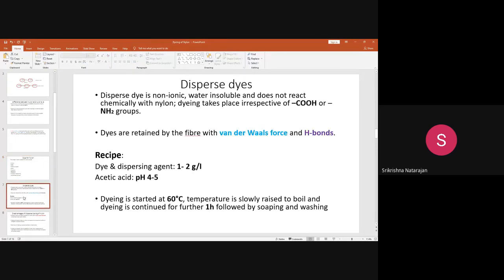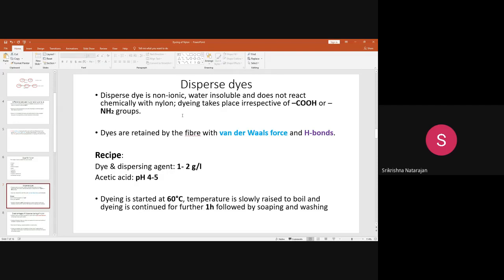You know very well about disperse dyes, you have already learnt in polyester dyeing. Disperse is a non-ionic dye. It is neither positive nor negative. It does not have any kind of ionic charges, and it is water insoluble. So it does not chemically react with the nylon. So to dye with the disperse dye, we do not bother about the COOH or NH2 groups.